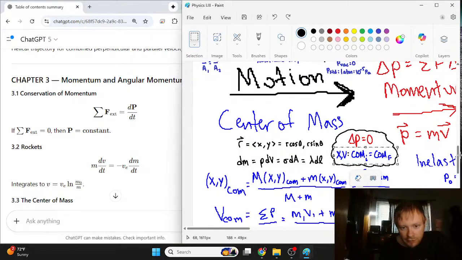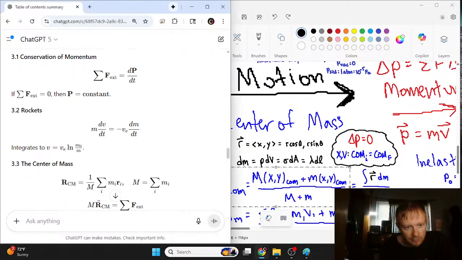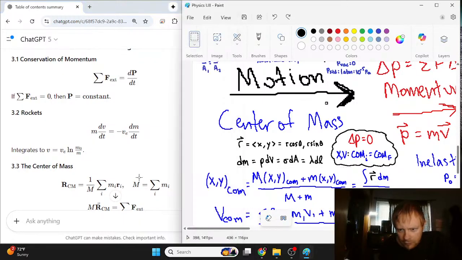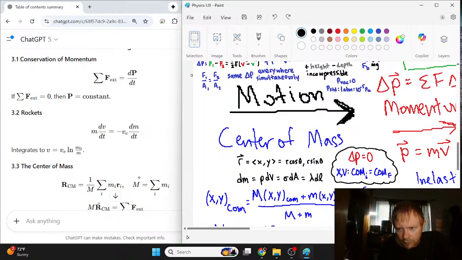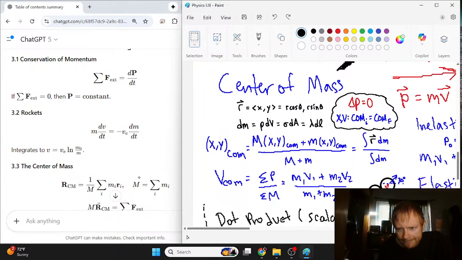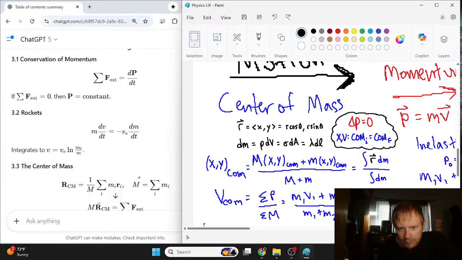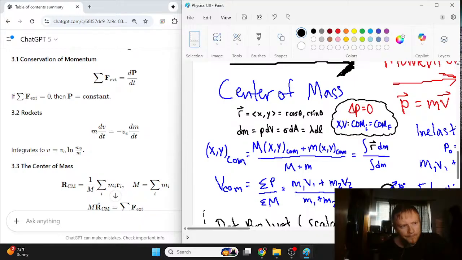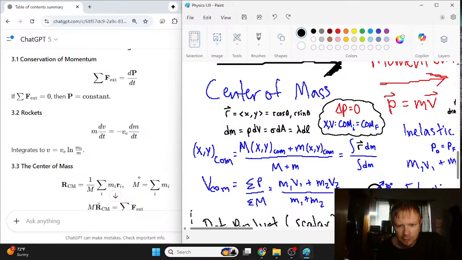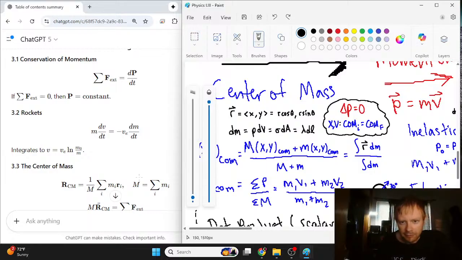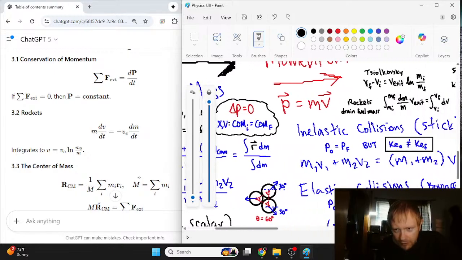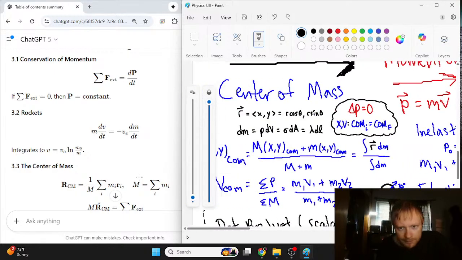That's a good one. And here's the center of mass. In fact, down here we have the center of mass. The cool thing is that the center of mass doesn't move. There's a cool rule that, I think, the objects can move, but the center of mass doesn't. Anyway, there's a cool rule out of that, which I might have to write down later. I don't think I wrote it here.